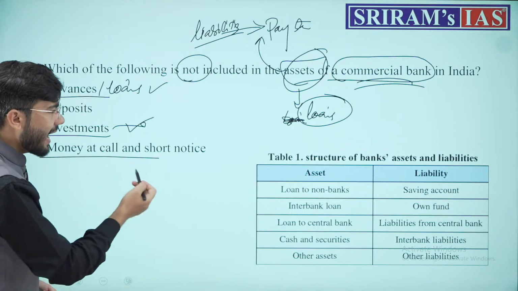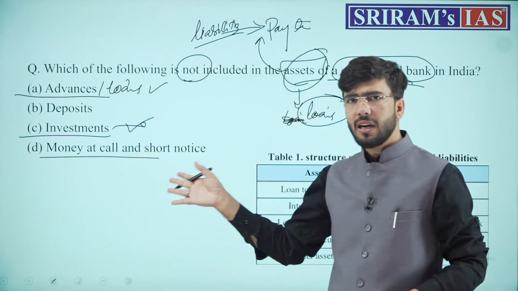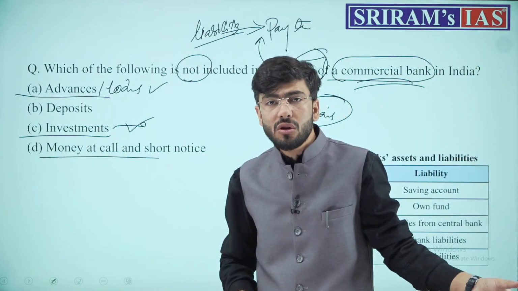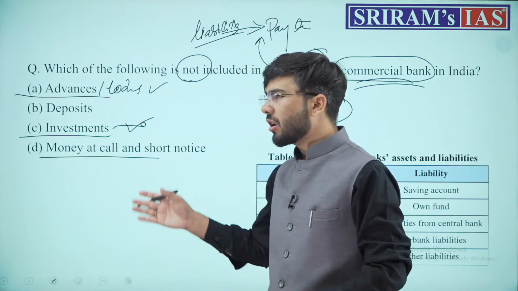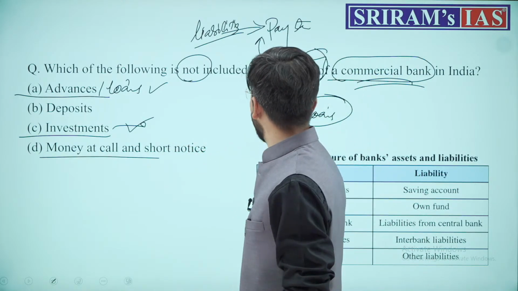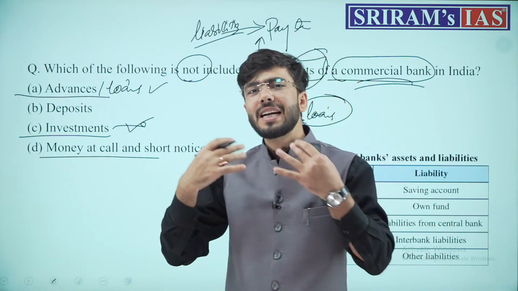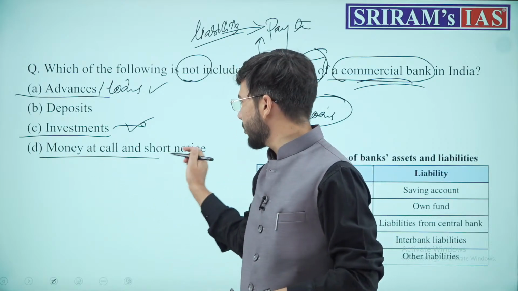Money at call and short notice. Any money which the bank has at call or short notice is money in the reserves of the bank, which is highly liquid for the bank. That has to be an asset because it is available with the bank and they can settle their withdrawal claims through this money.